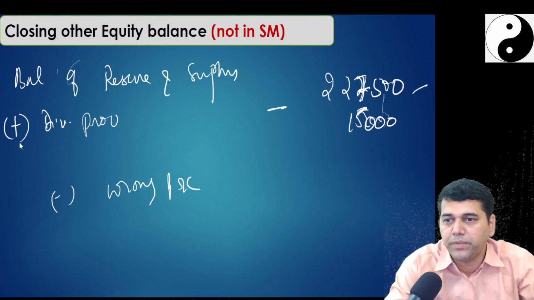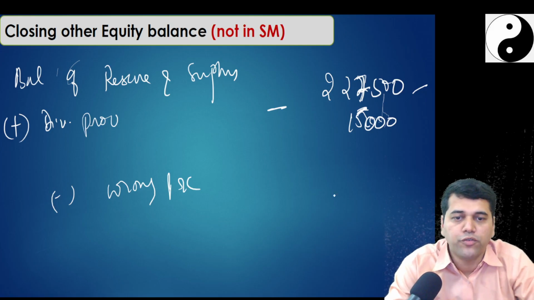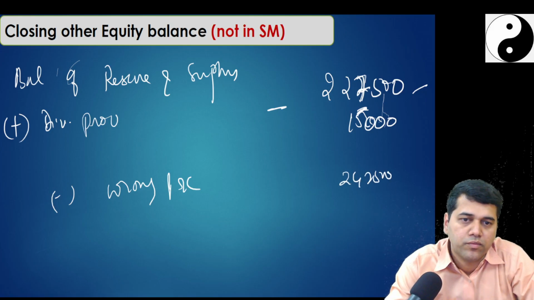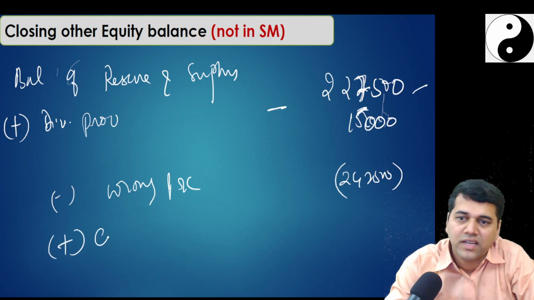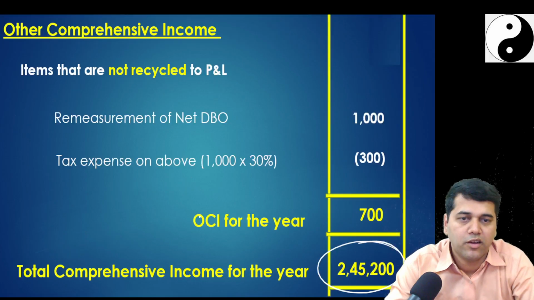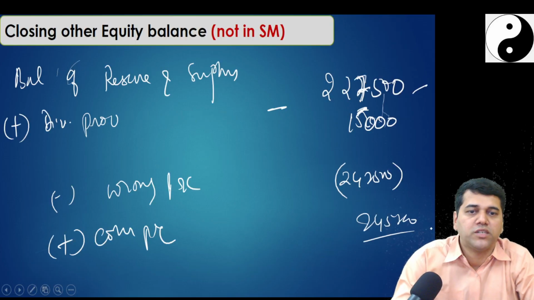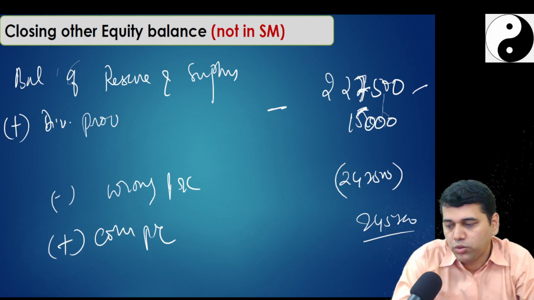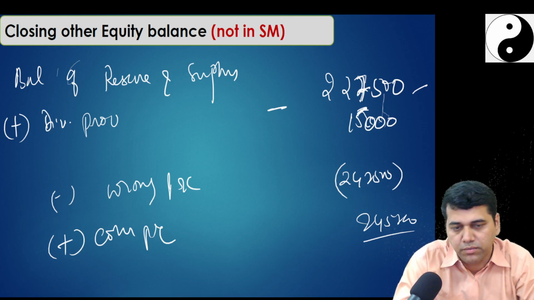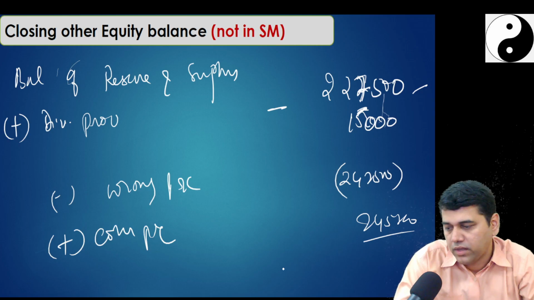How much is your wrong P&L? 242,500, plus the correct P&L. How much? 245,200. So how much does it come to? 227,500 plus 242,500 minus 245,200, it is 224,800.